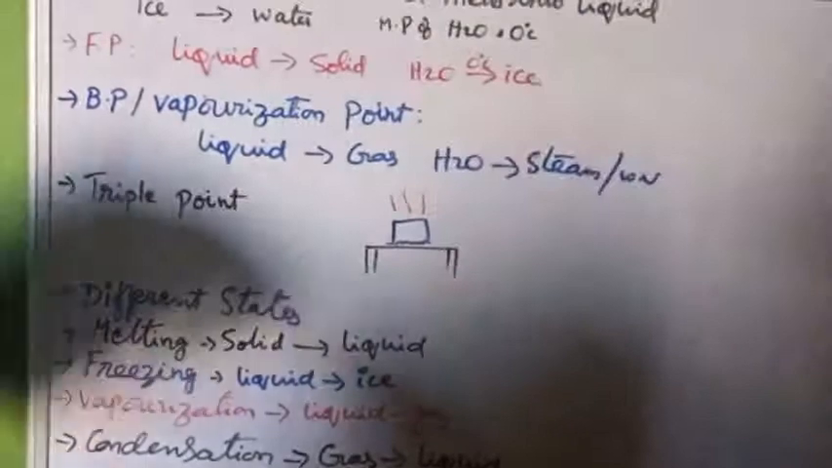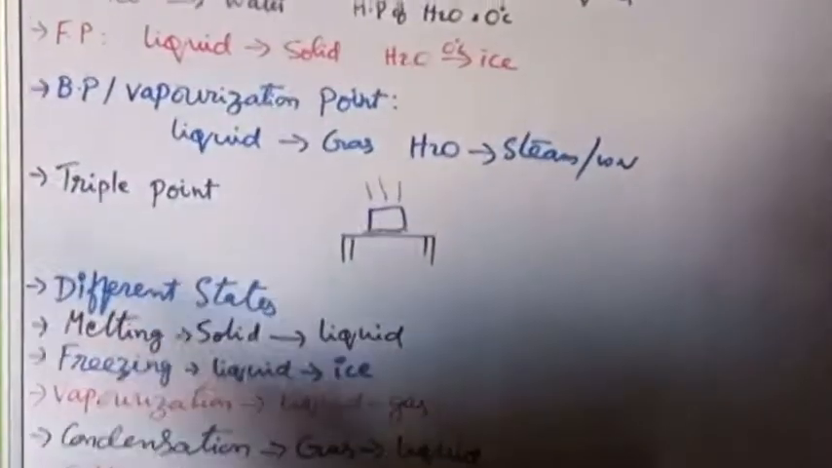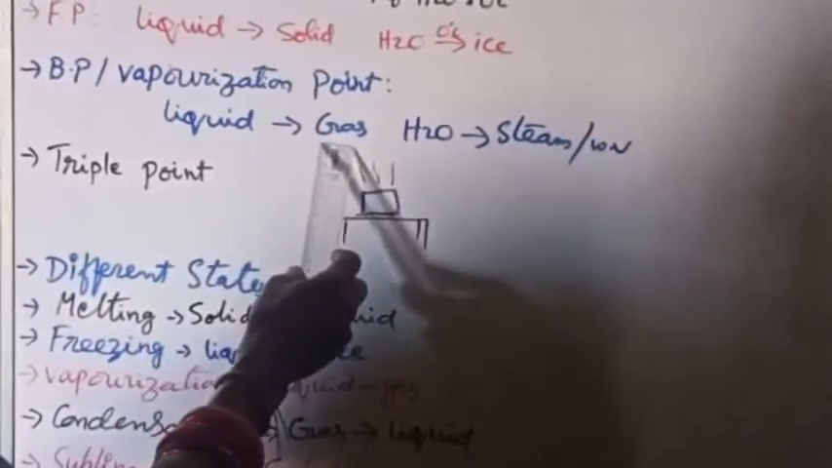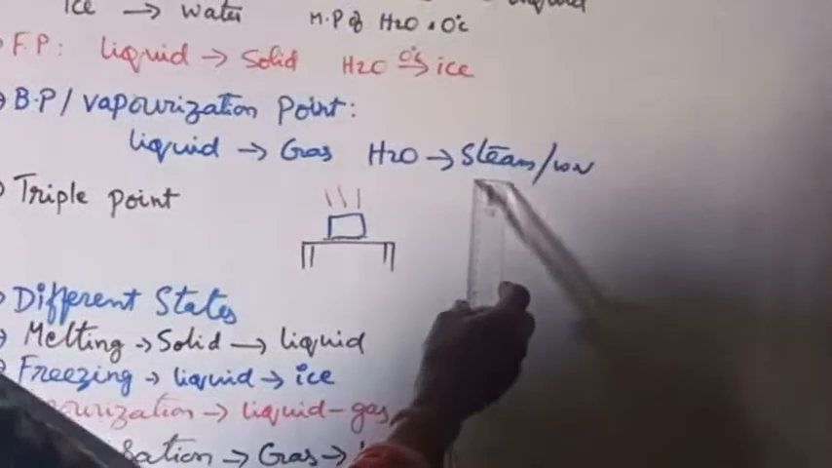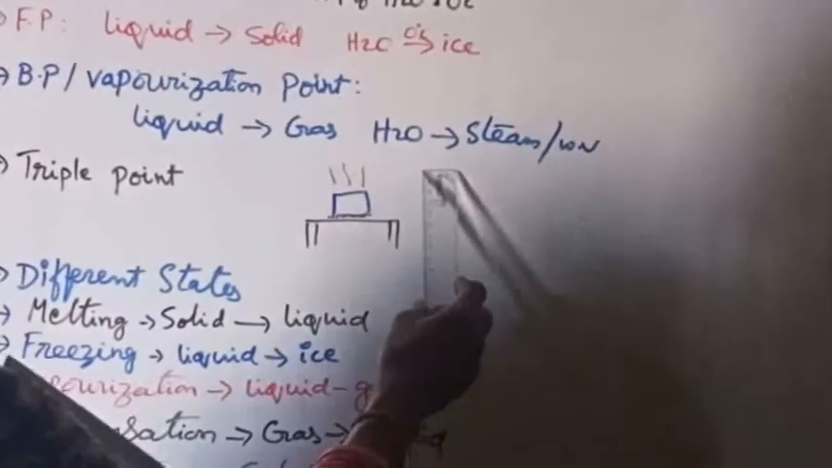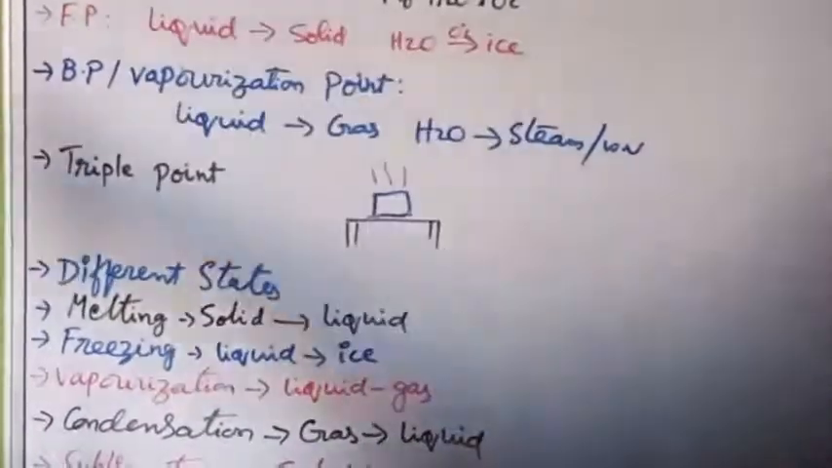Now let us learn about boiling point or vaporization point, where the liquid changes into gaseous state. If we take water and raise the temperature, it will be changed into water vapor or steam.